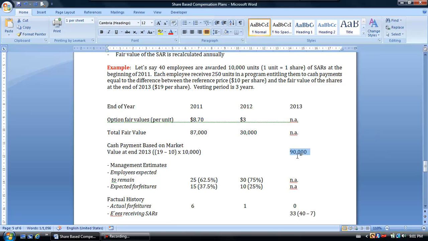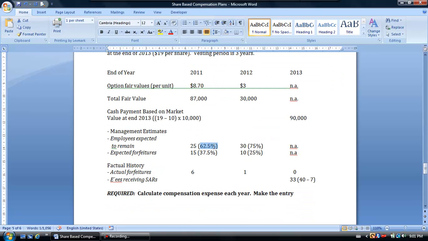Now, how are we going to allocate the cash payment over the vesting period? Well, we're going to do it based on retention rates. Because we know that 25 of our 40 employees we estimate will stay, or that's our best estimate, we're going to use 62.5% as our estimate of employees that we expect to retain over the 3-year vesting period based on our first year experience, or our estimate in the first year.